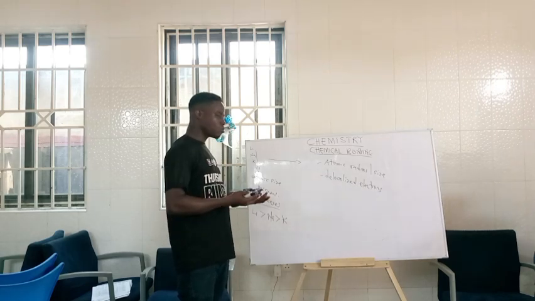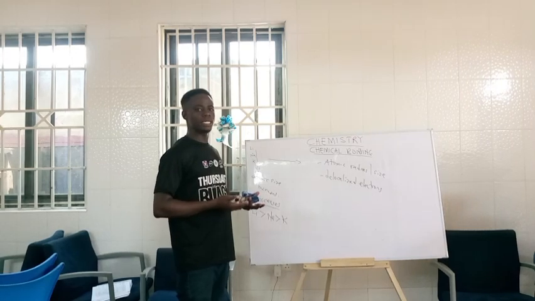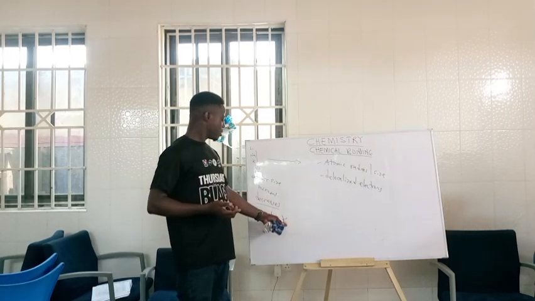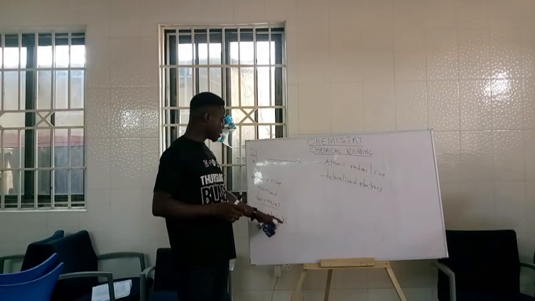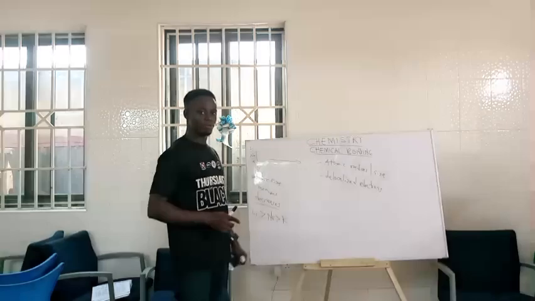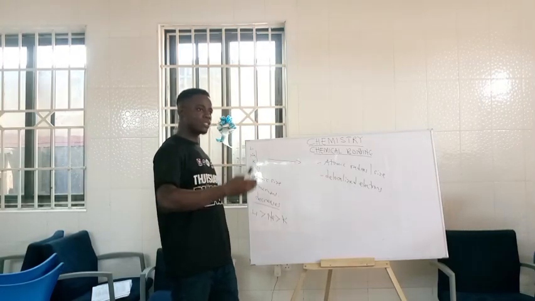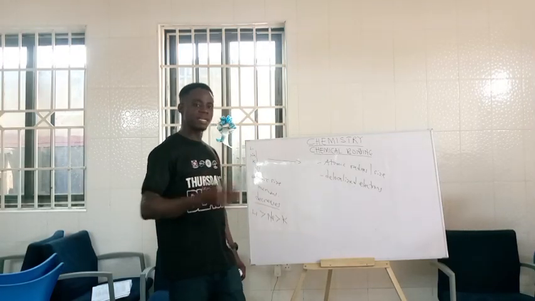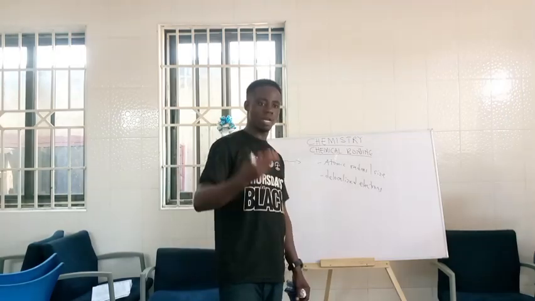But if you have a smaller melting or boiling point, let's look at this for instance: lithium, sodium, and potassium. We can ask you to arrange these elements in increasing melting point or boiling point.